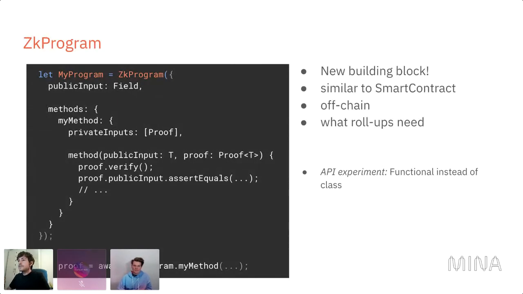But now, as I told you, we also need non-Mina related proofs. And for this, we created a new primitive, a new building block, which we tentatively called ZkProgram. It's a bit like a zkApp, but zkApp is already a term that was taken, so we call it ZkProgram.